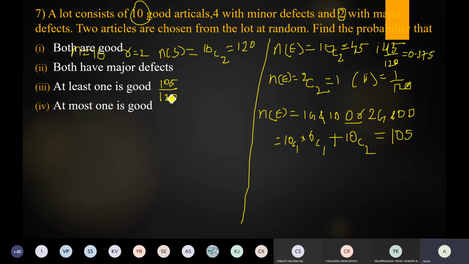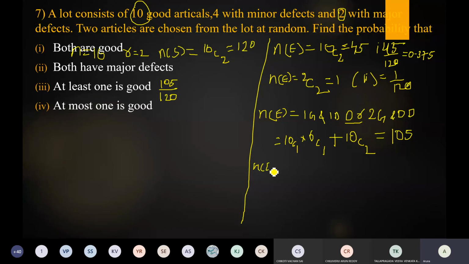At most one is good. This is quite opposite to the previous one. How to write N of E? What is the meaning of at most? Maximum one good. Is it 1 minus 105 by 120? So that is how to write N of E, the number of favorable cases.